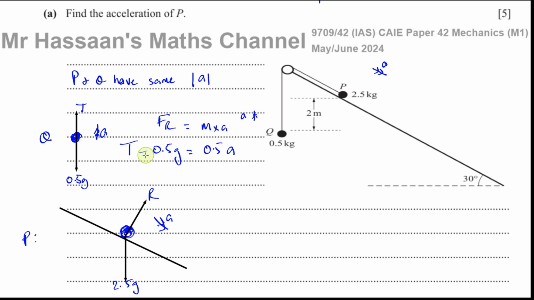Because there's a tension in the string, that tension is the same as the tension here. But you have an additional force, which is a frictional force, opposing the motion. Friction always opposes the motion, so the frictional force is also acting up the plane. I'm going to draw it like this.